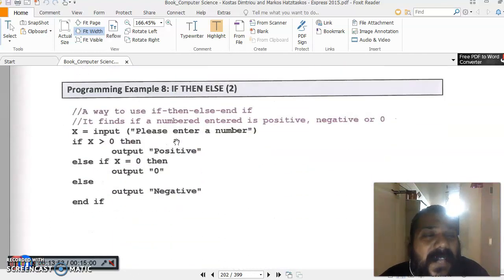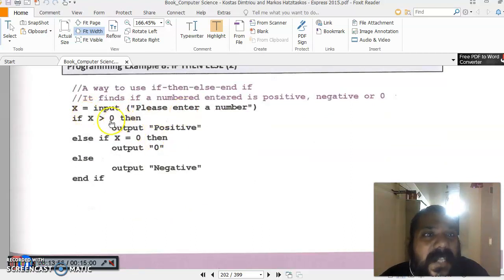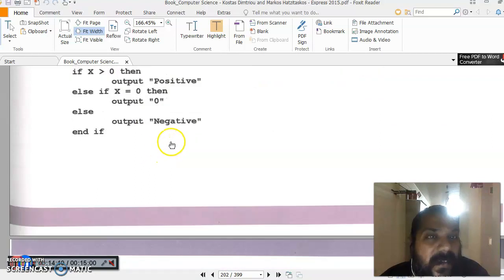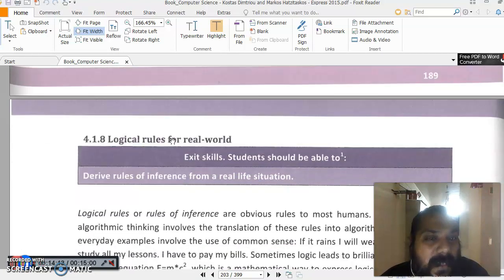Now let's say please enter a number. We need to check whether the number is positive or negative. In this case, if x is greater than 0, then we can say output is positive. If it is equal to 0, the number is neither positive nor negative. Otherwise, the number will be negative. So these are all examples for this.